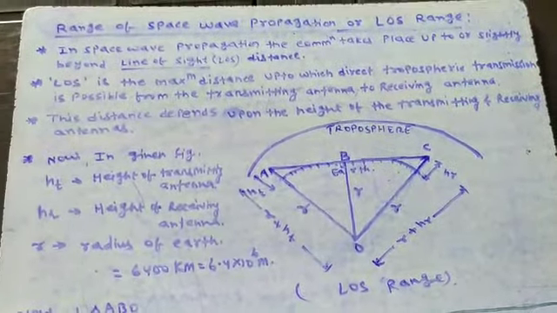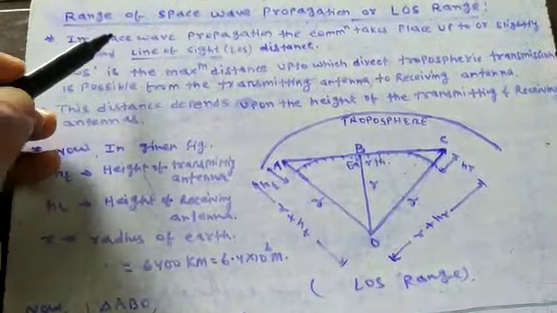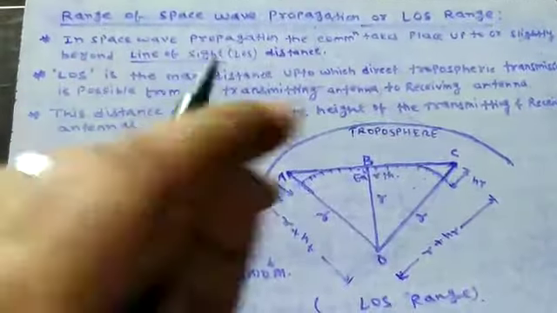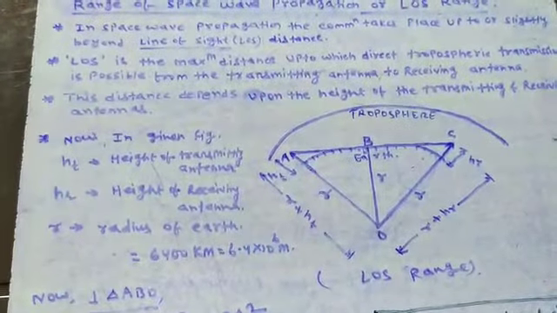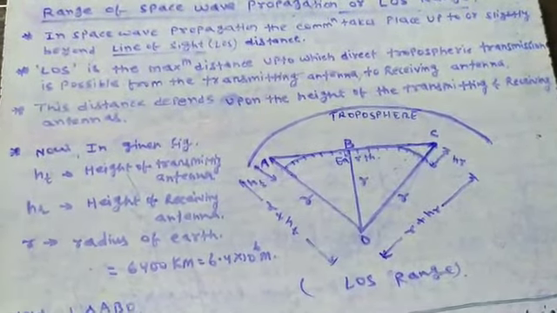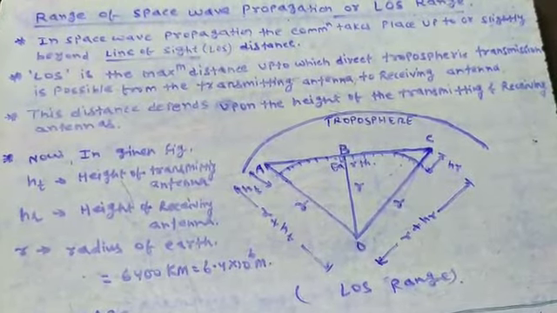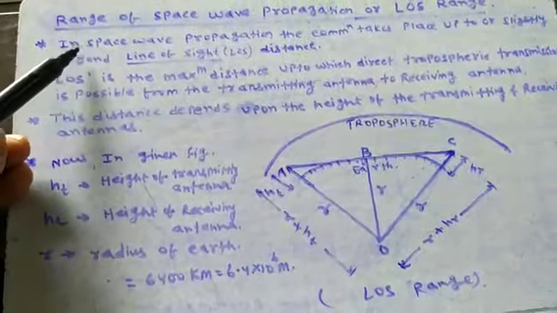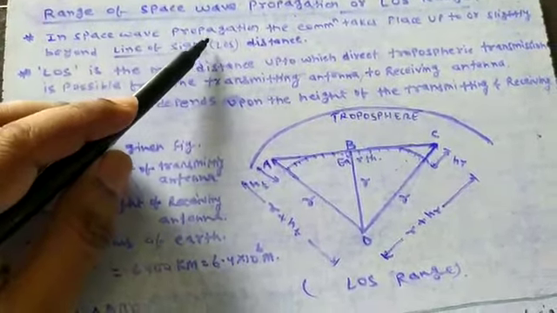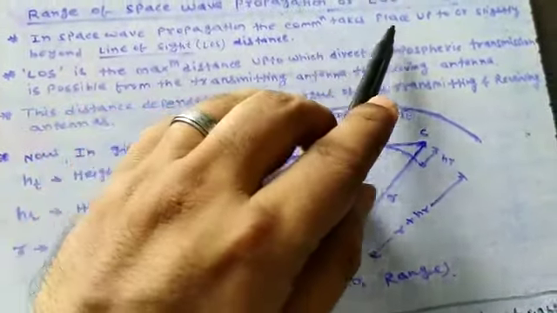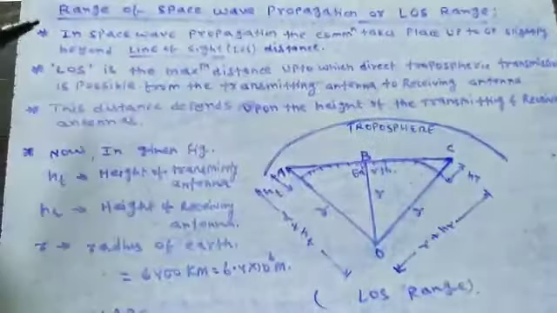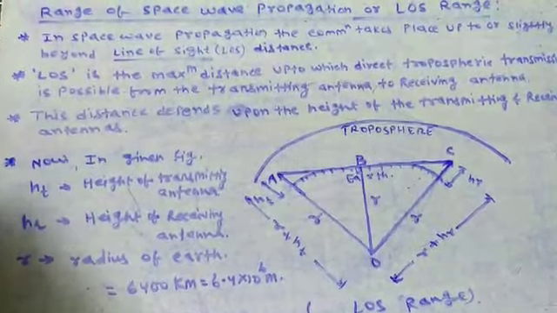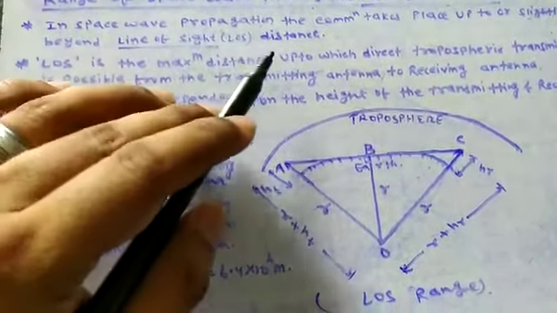Hello everyone. Now I'm going to start the range of a space wave propagation, or LOS. LOS stands for line of sight range. In this content, I will discuss the calculation of the line of sight range of a space wave propagation. The first point: in a space wave propagation, or tropospheric propagation, the communication takes place up to or slightly beyond the line of sight distance.